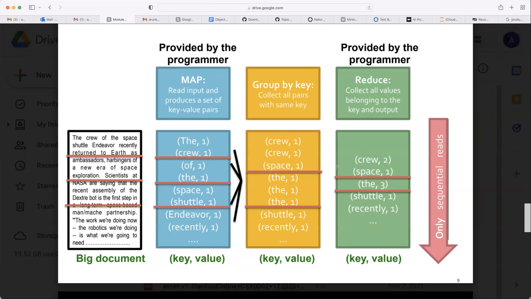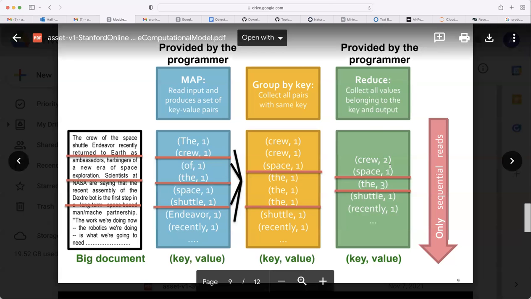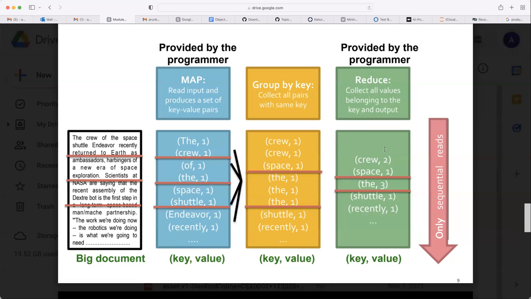The words having same keys. Why did you get crew 2 here? As it is having two crews in the second group. So it is simply adding those values for those keys. So crew has values 1, 1, so it is 2. Space has only 1, then D has 3, shuttle has 1. Then by this method, have you got the frequency of each word? Yes, sir. You got it, right? Frequency of each word.